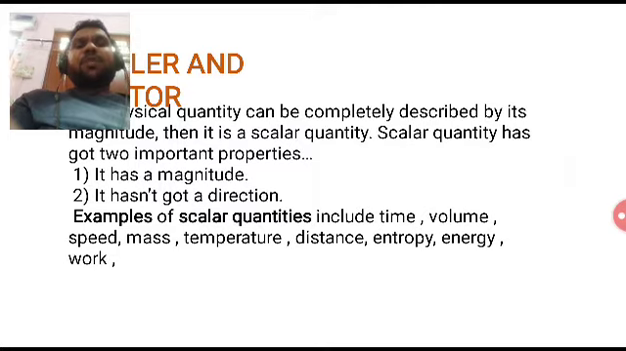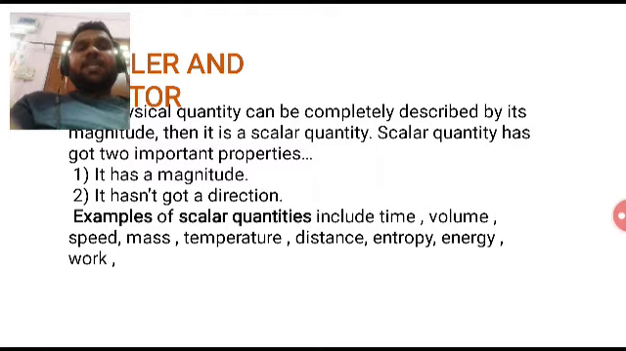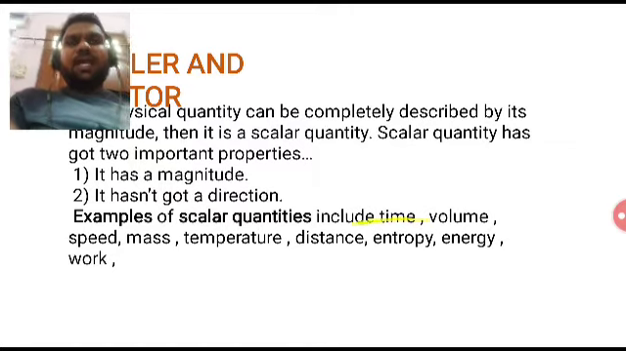Examples of scalar quantities are time, volume, speed, mass, temperature, distance, entropy, energy, work, and the list goes on and on. These physical quantities all have magnitude, but they don't have direction.